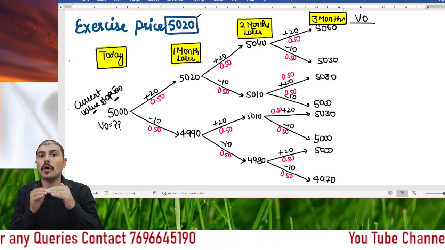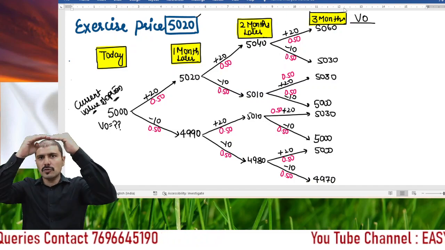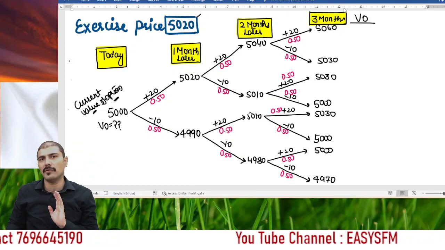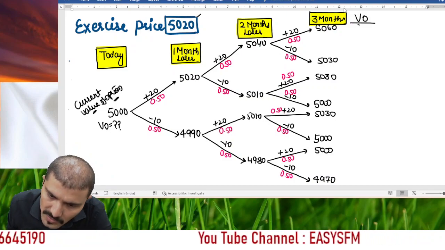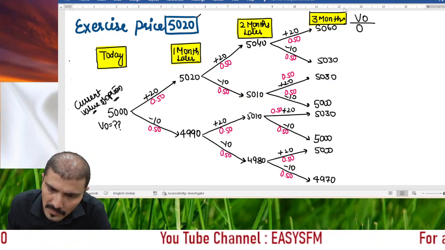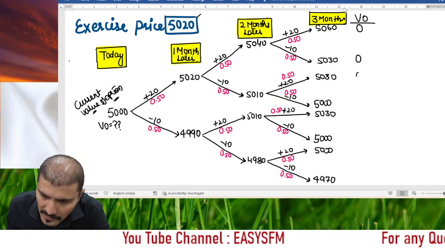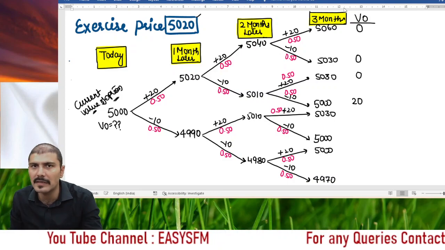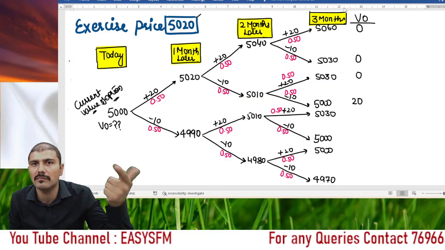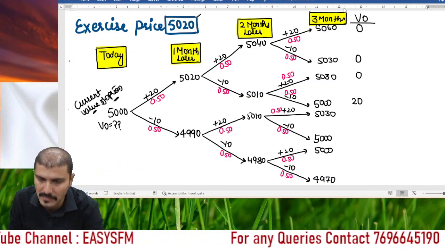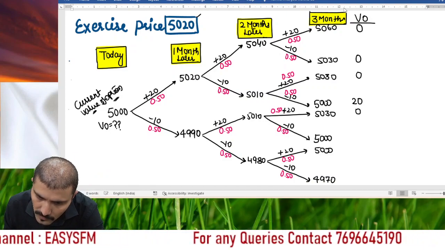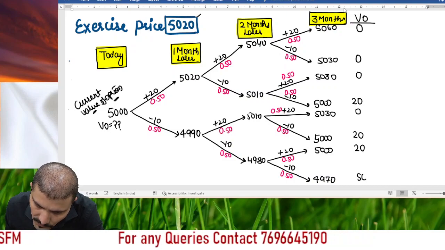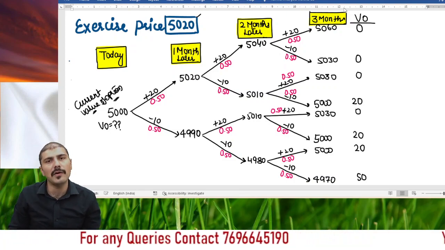So if this is a put option, and the actual market price is less than this, then only there will be some value of option. So in this situation, the value of option is 0. In this situation, 0. In this situation, 0. Here, the value of option is 20. If you are not comfortable even in this, just discuss or attend the first session of our classes. Then 0, then 20, then 20, then 50. These are the different values of options, right?